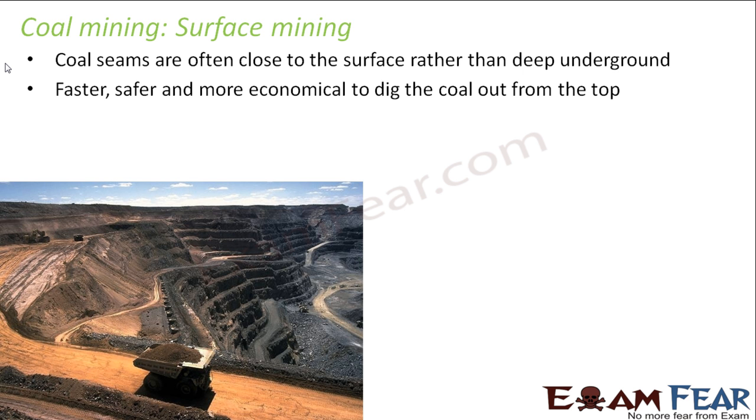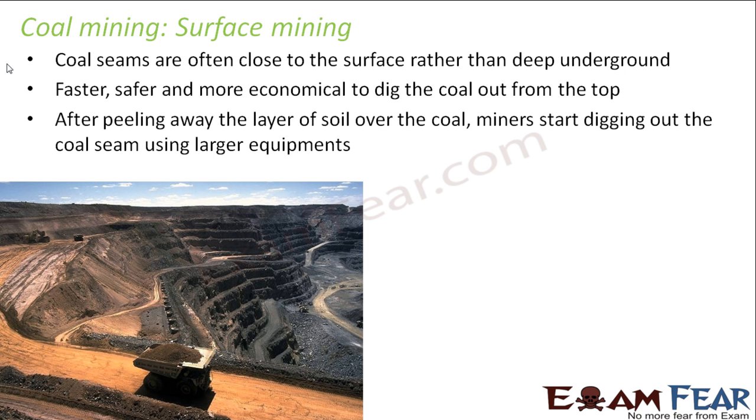And it is more economical as well, because the more things you do, the more cost is involved. For example, when we dig rooms, we are using some automated equipment, and everything involves cost, right? Here, since all those things are not needed, it is more economical. After peeling away the layer of soil over the coal, miners start digging out the coal seam using larger equipment. Once you remove the layer of soil over the coal from the surface and start digging, you actually reach the layer of soil which is just above the coal.